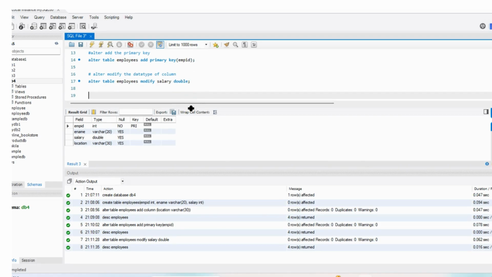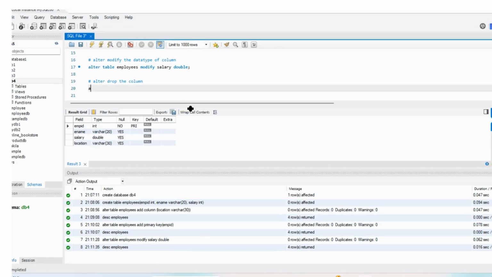Now next one is I want to drop a column. So using alter I can do that. So how to drop? So alter, let me drop the column. So alter table employees. What I want to modify, like drop column. Which column I want to drop? Location. Okay, so this is done.